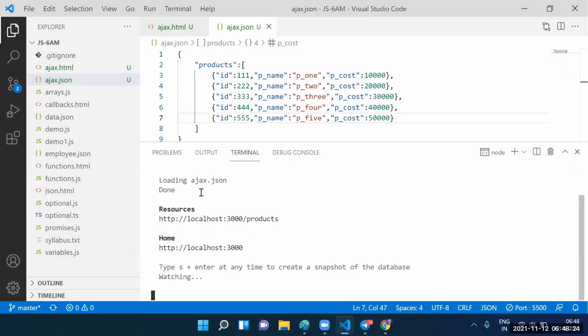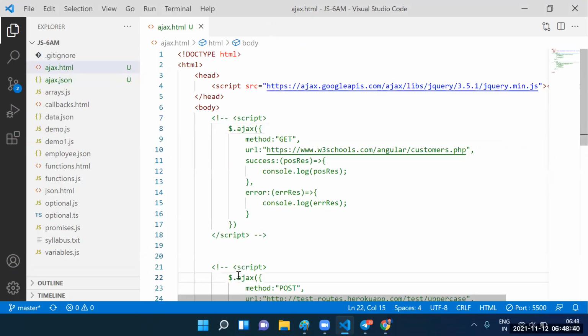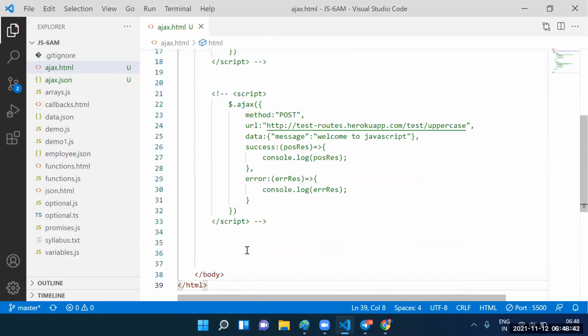After deploying, this is the URL we are getting now. We can view it. Can I link that URL to our Ajax code? Yes, why not. Here itself we need to link.